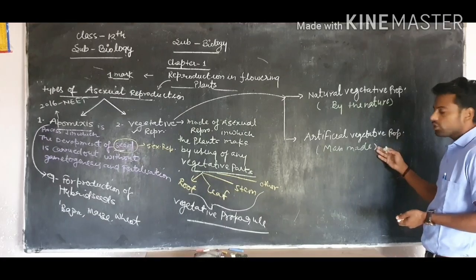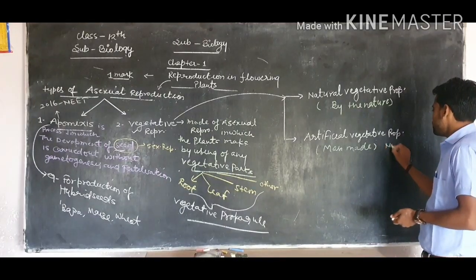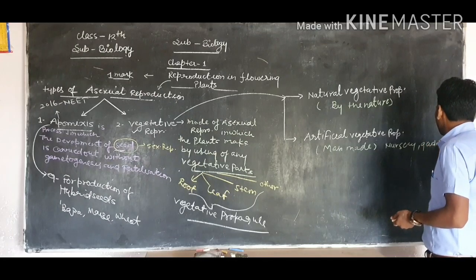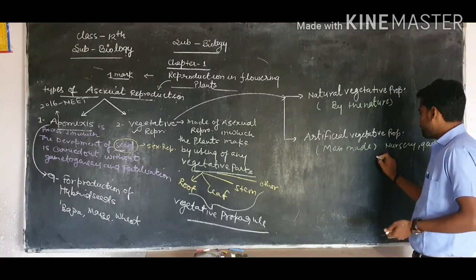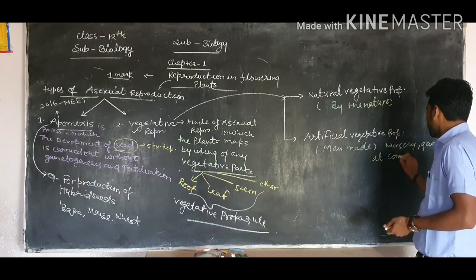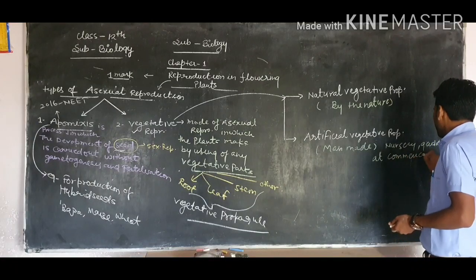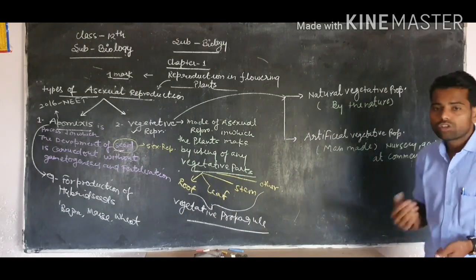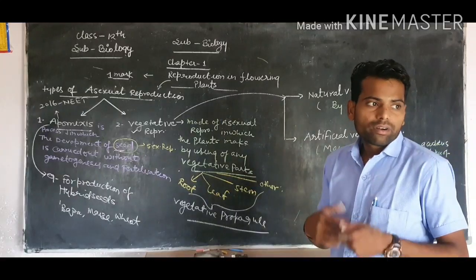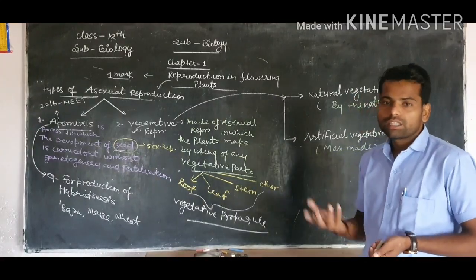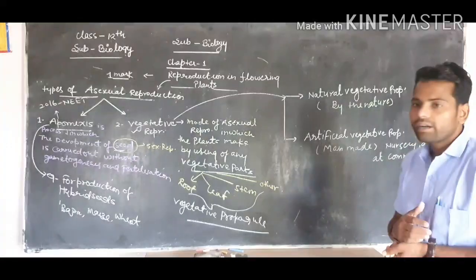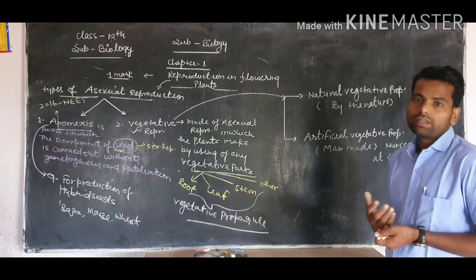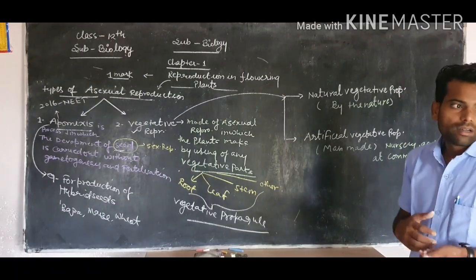This type of propagation can be seen generally in nurseries and gardens for commercial purposes. Different fruiting plants and vegetables are generally produced through man-made artificial vegetative propagation to enhance the production of different cultivated crops as well as fruiting crops.